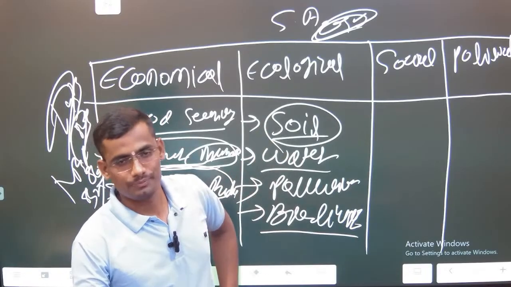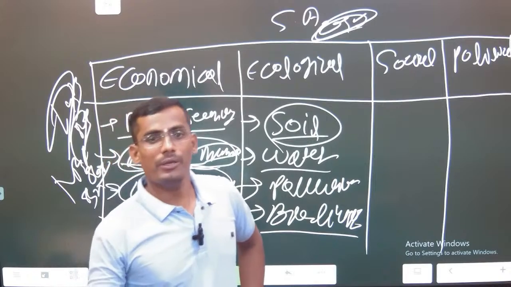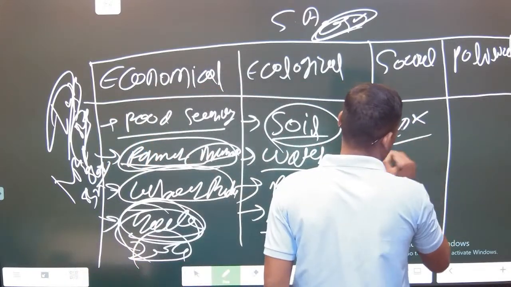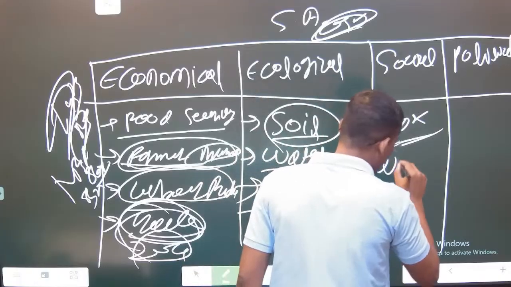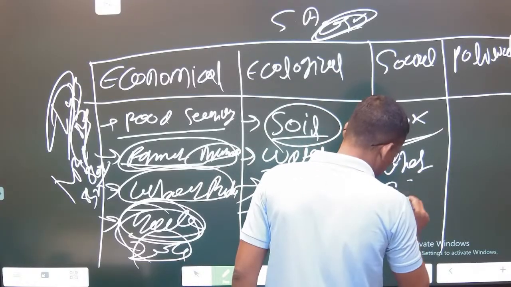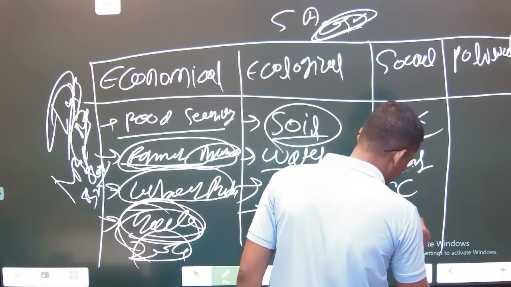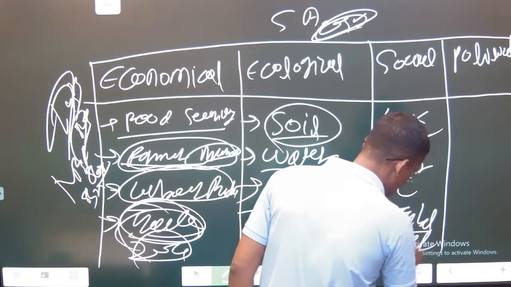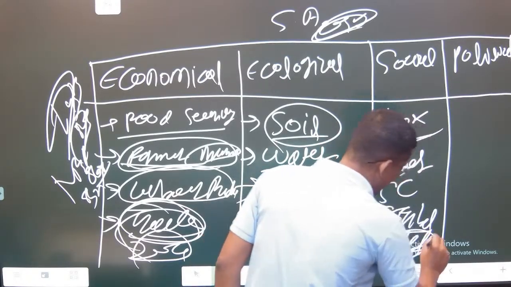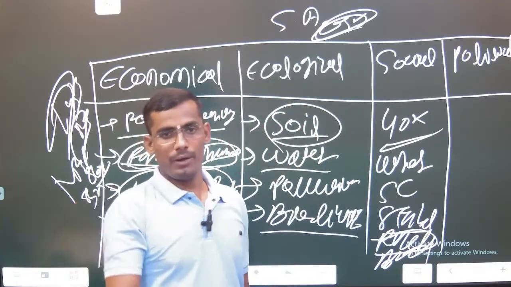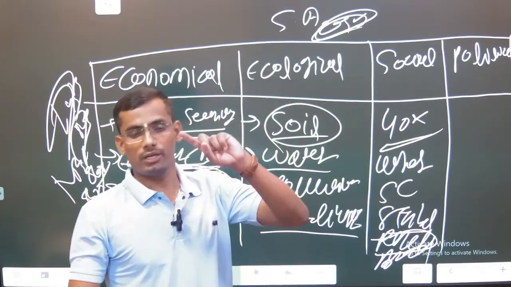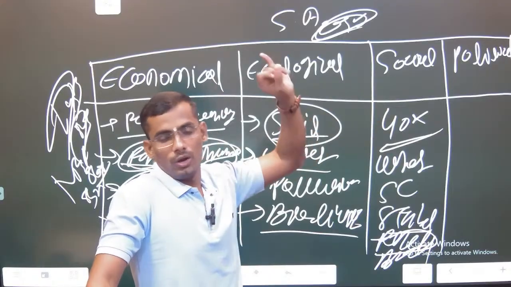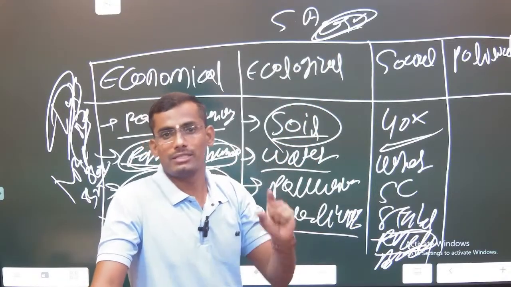Now social. Can you imagine how many percent of India's women are in agriculture? 40%. Agriculture labor, SCs, STs, tribal specifically, rural development, Bharat. The development of Bharat is a prerequisite for a developed India, and this will come only through sustainable agriculture practice.